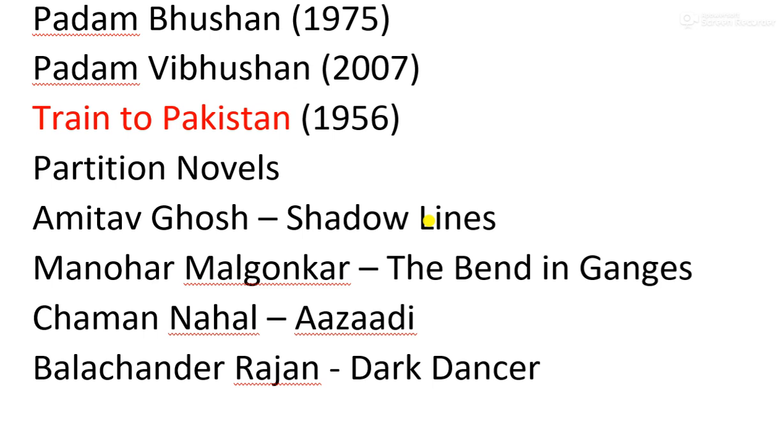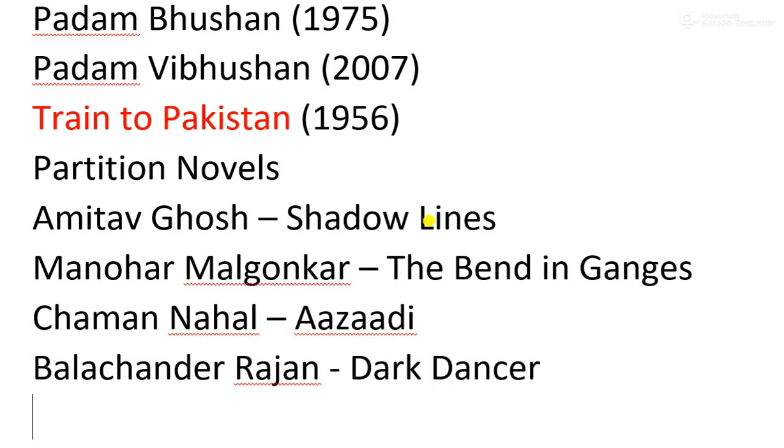There are some other works as well which are related to the Indian freedom struggle, where some part of the novel is before India's independence and the later part is post independence. But on the basis of partition of India we have these four works, and the fifth is Train to Pakistan.